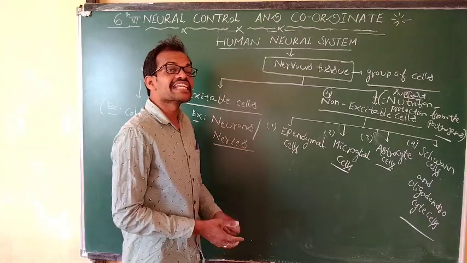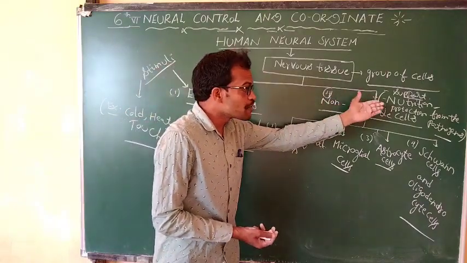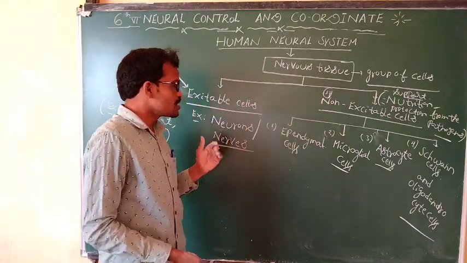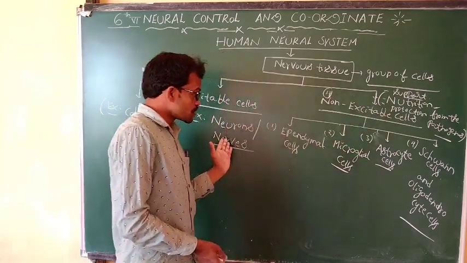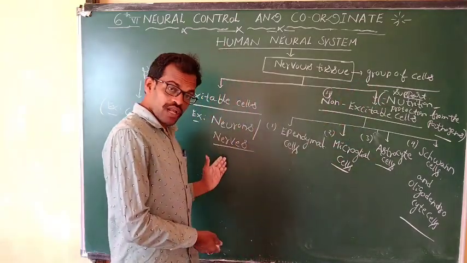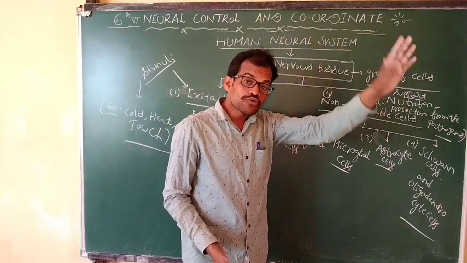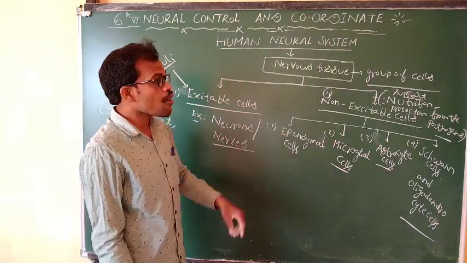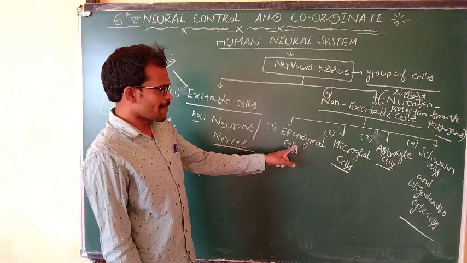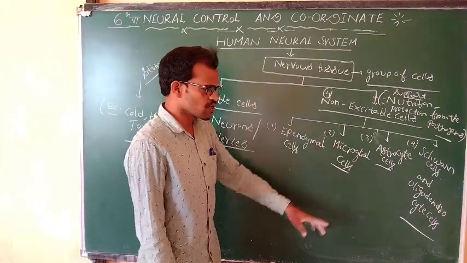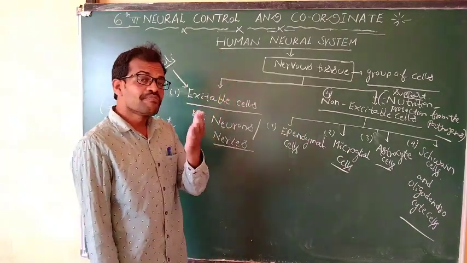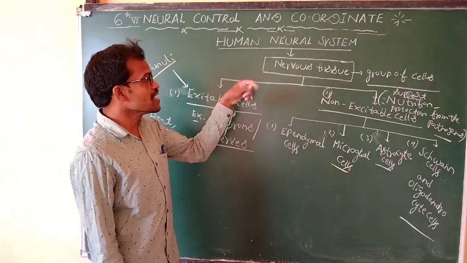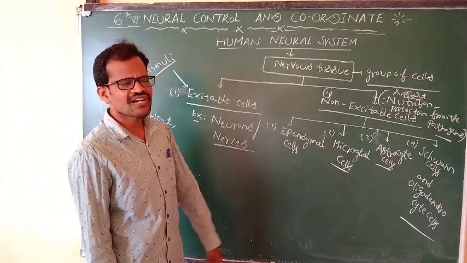These non-excitable cells help provide nutrition to the neurons, protection and support to the neurons, and protect them from pathogens. These ependymal cells, microglial cells, astrocytes, Schwann cells and oligodendrocyte cells are present in the brain and spinal cord of the nervous tissue. These are the different types of cells.